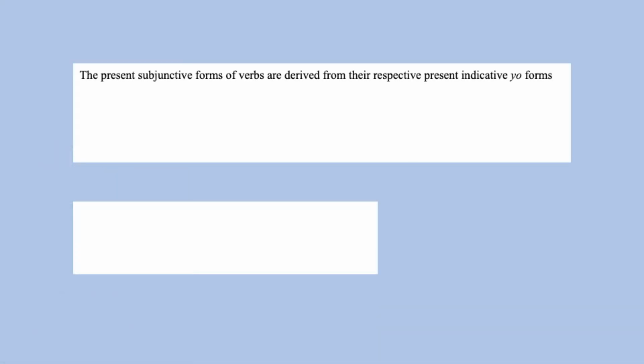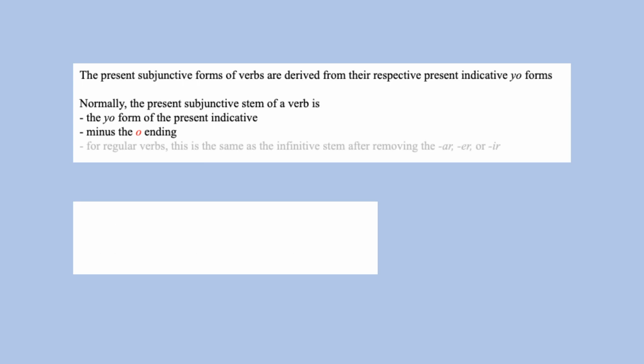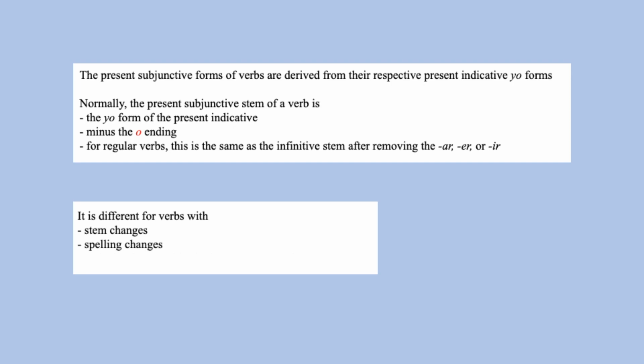To form the present subjunctive stem of a verb, we usually take the first person singular form of the present indicative and remove the O ending. For regular verbs, this is the exact same as simply removing the infinitive AR, ER, or IR ending, but it is different for verbs that have stem changes, spell changes, and other present tense irregularities.